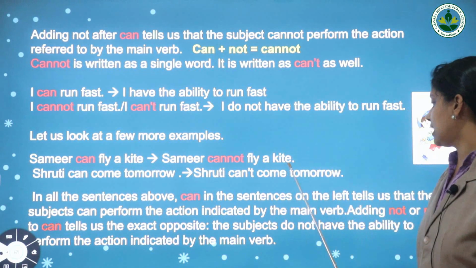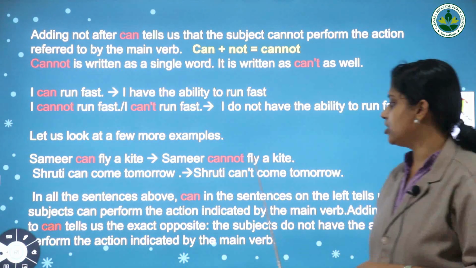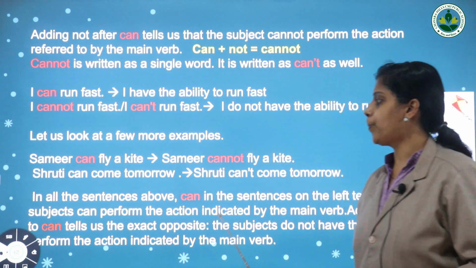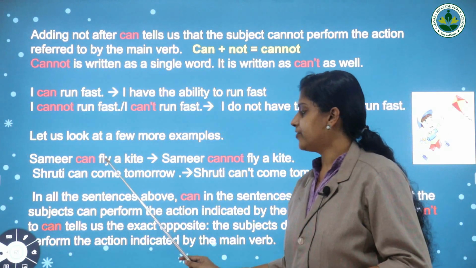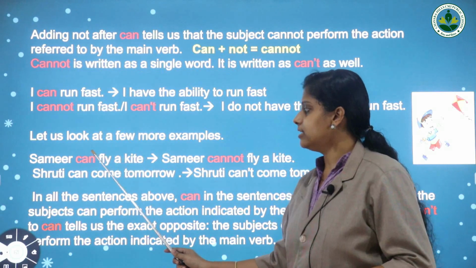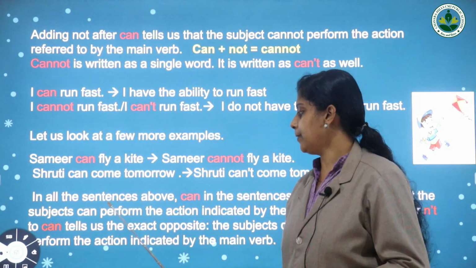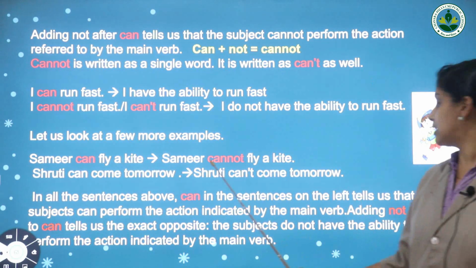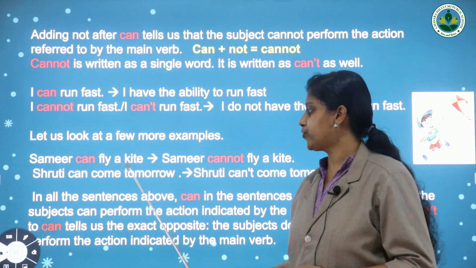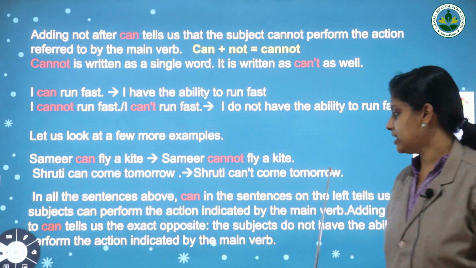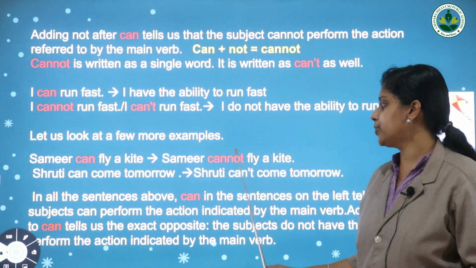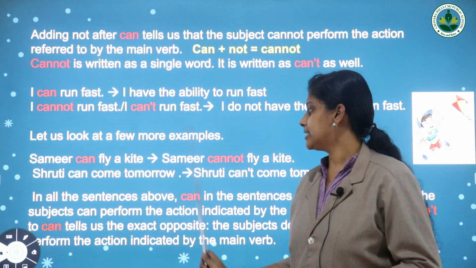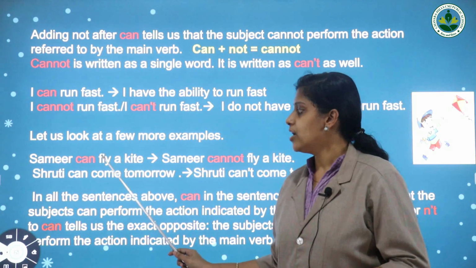And look at the right side, adding not to can tells us the exact opposite of the first one.